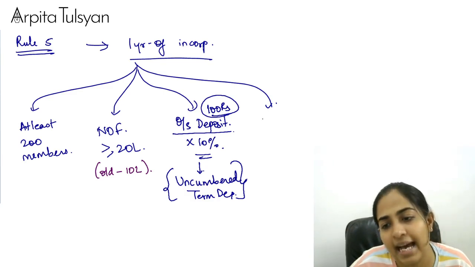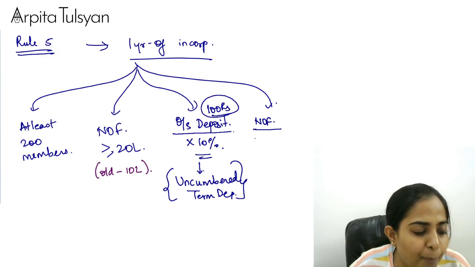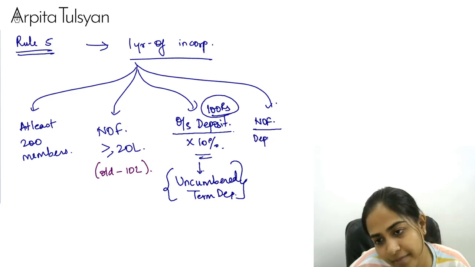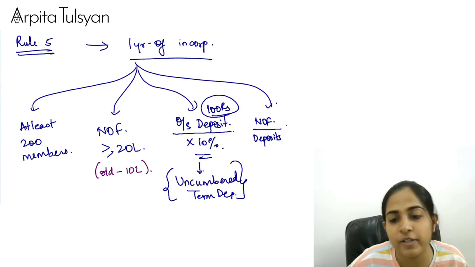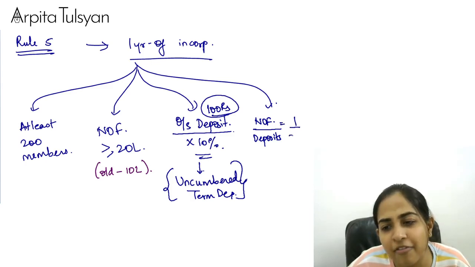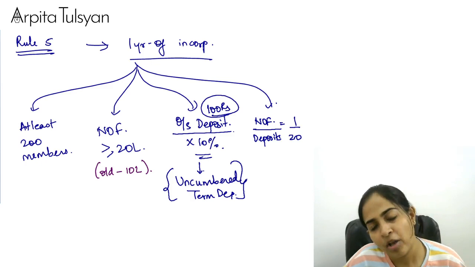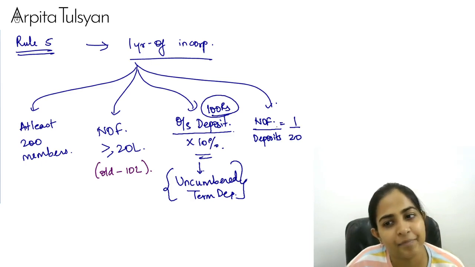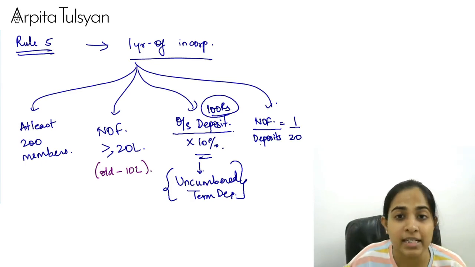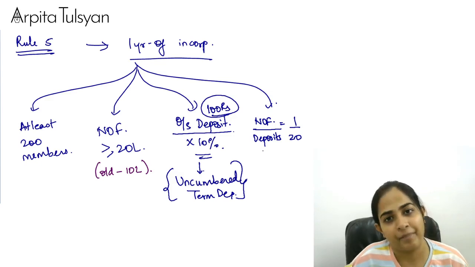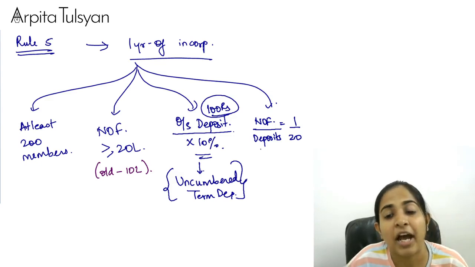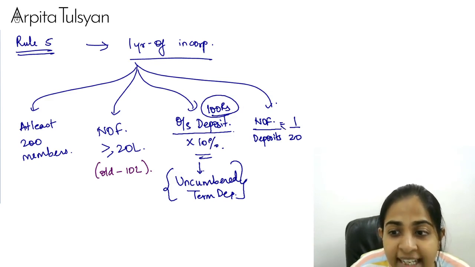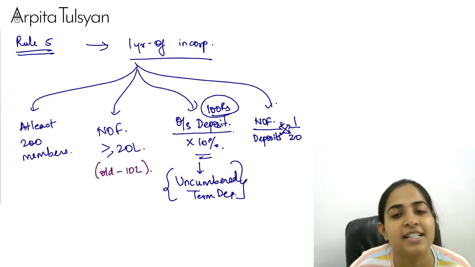Right? And the last one, the ratio of net owned funds to deposits. Okay, net owned funds to deposits should be a maximum of 1/20 or 1:20. Means the deposits which I have accepted from my members, that is my liability, should not exceed 20 times of my net owned funds.